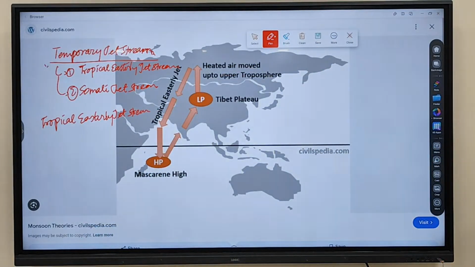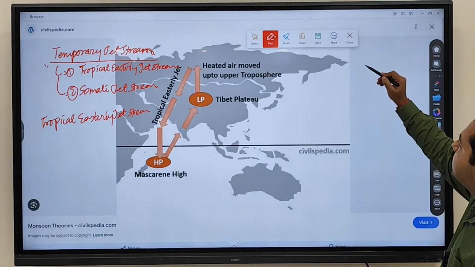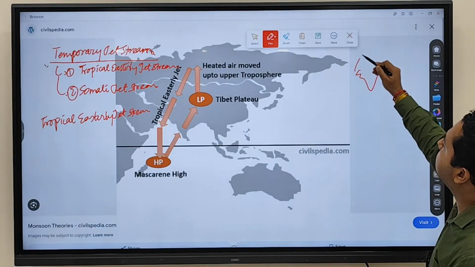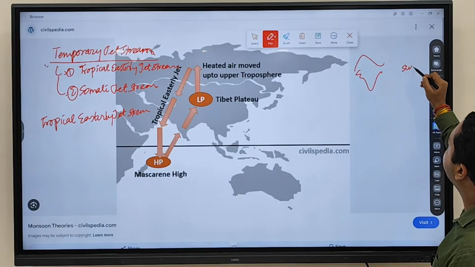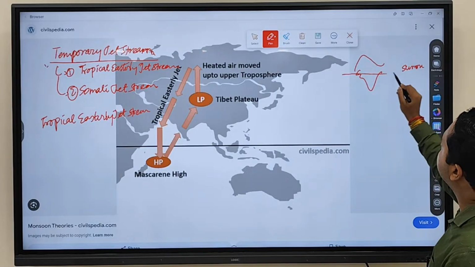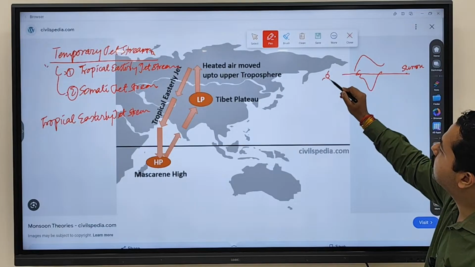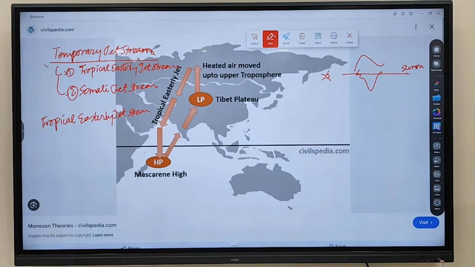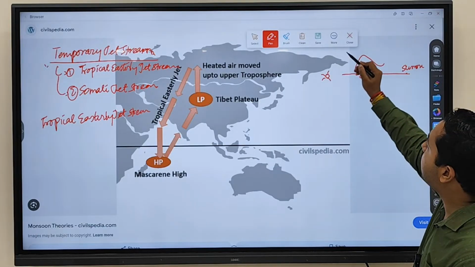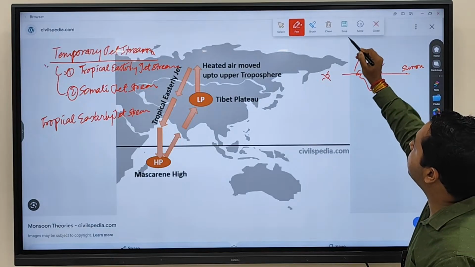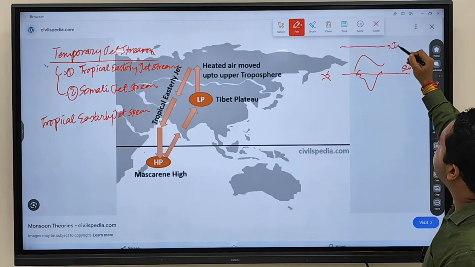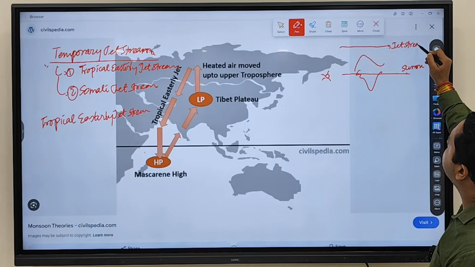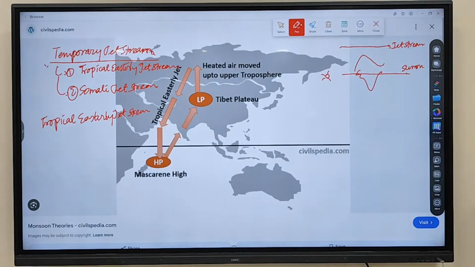Now, we just discussed what happens during the summer month. The sun reaches the Tropic of Cancer, and as a result, the jet stream withdraws from India.